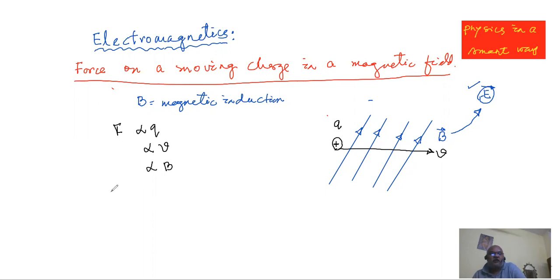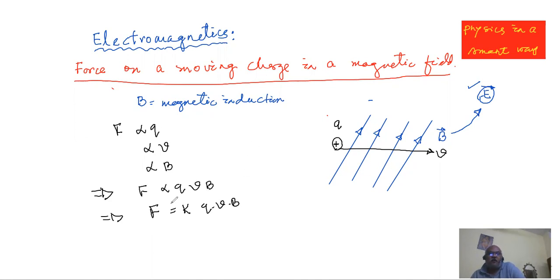There is no other quantity which you have to consider. So logically you can conclude that force must be proportional to Q, V, B. Q into V into B. So the next statement should be that F equals a proportionality constant into Q into V into B.